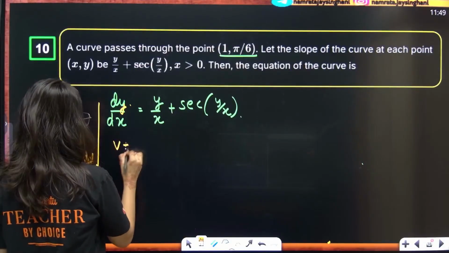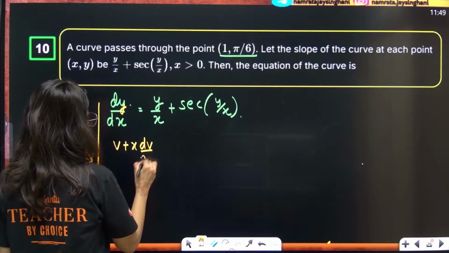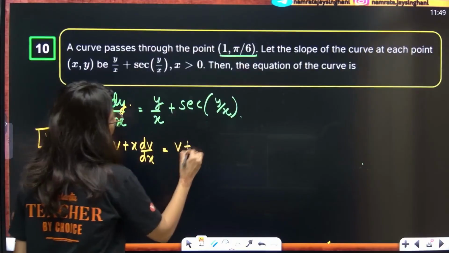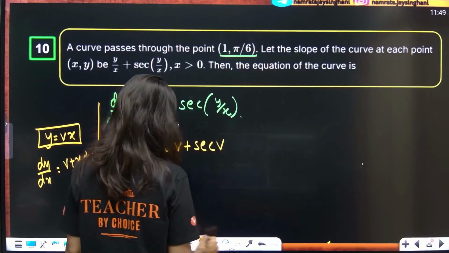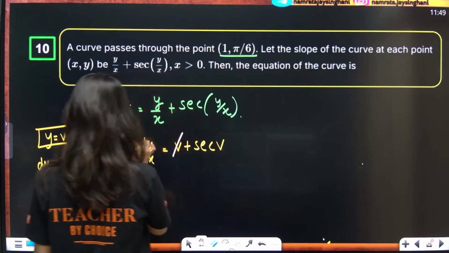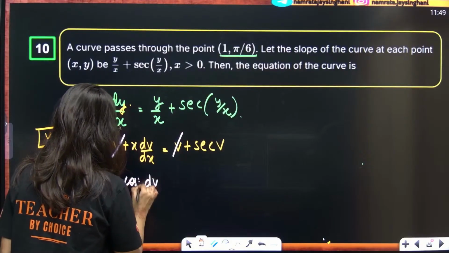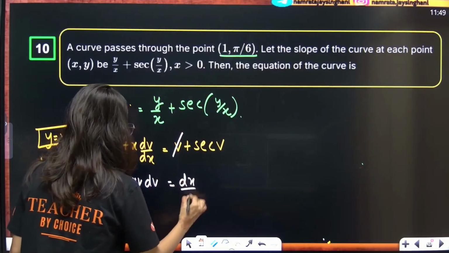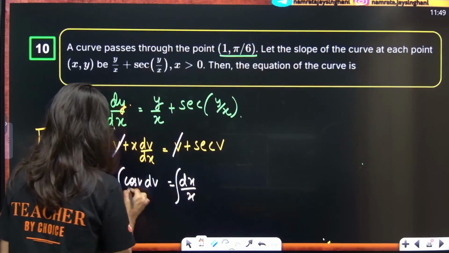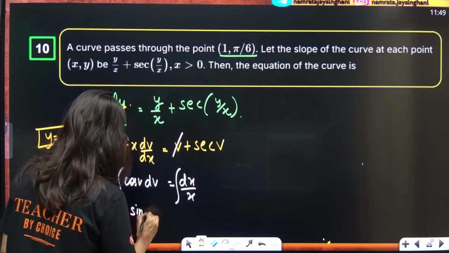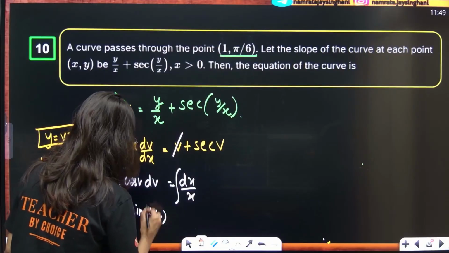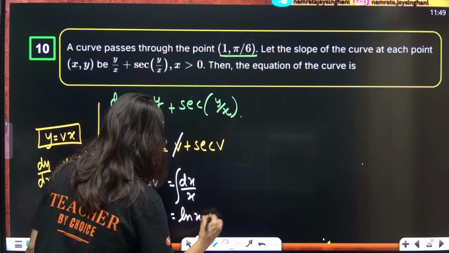So v plus x dv/dx is equal to v plus sec v. V cancels, so this is cos v dv equals dx upon x. Integration of cos v is sin v. V is y/x, so sin(y/x) is equal to log of x plus c.